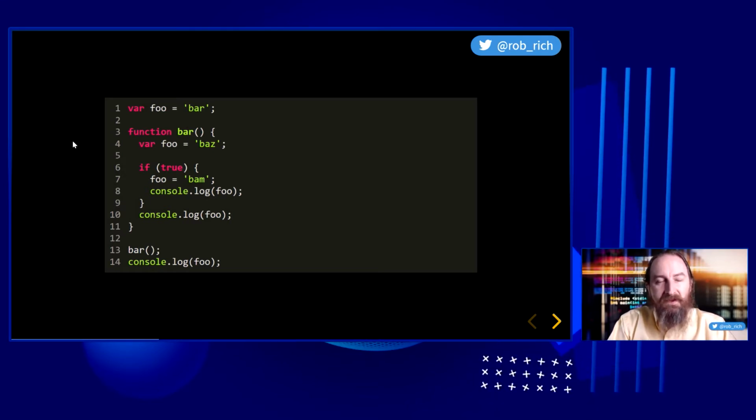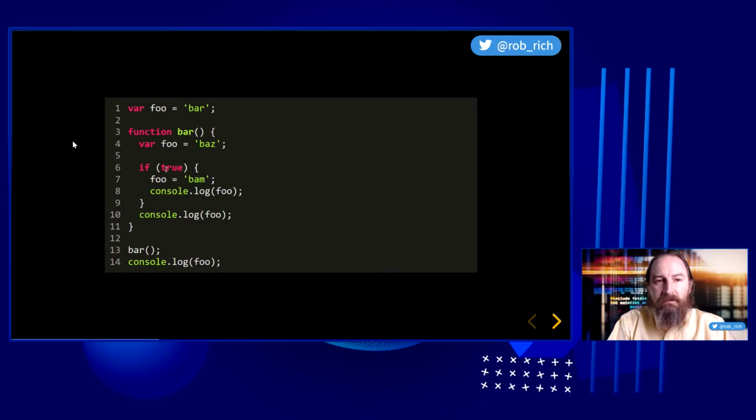Now let's think like the compiler and see if we can solve it. In our first pass, our goal is to find all of the variables that get defined. So we find our outer foo and we find our inner foo. We've now got those two variables allocated. In our next phase, our goal is to execute the code. So we'll set our outer foo to bar. We'll define a function and then execute it. Inside of our bar function, we have this inner foo variable, and we'll set it to baz. We now have these two variables. One is set to bar, one to baz.